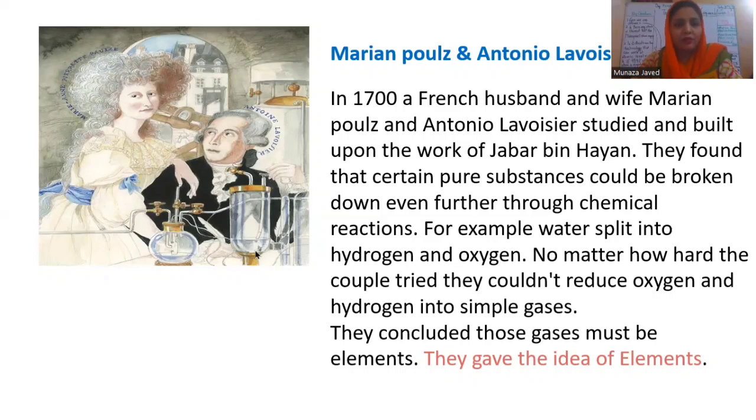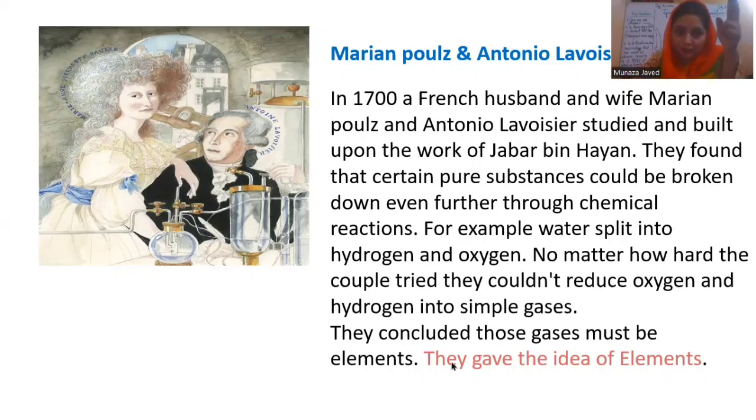They found out that water is made of two things, hydrogen and oxygen. These were two gases, and these gases were pure and consistent, and no matter how hard they devised things to break them again, they could not. So the idea of Democritus clicked with them again, and they said that hydrogen and oxygen are elements.